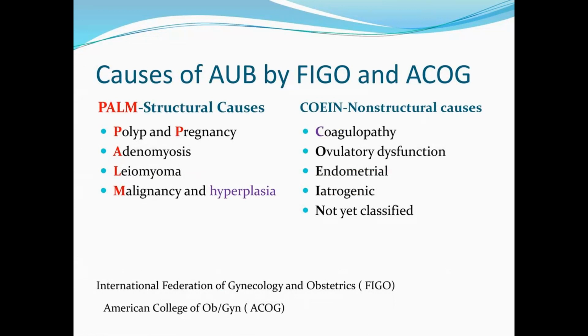We should not use any term like dysfunctional uterine bleeding, functional uterine bleeding, hypermenorrhea, hypomenorrhea, menorrhagia, menometrorrhagia. All these terms we should not use. Only the terms we can use are acute AUB, chronic AUB, then heavy menstrual bleeding, HMB, and IMB. Only these 4 terms you can use.